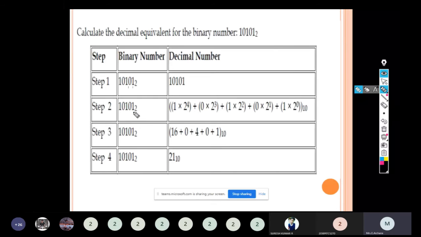If the given number consists of an integer part and a fractional part, for each bit position, for the integer part we start from the LSB, and for the fractional part we start from the MSB. Here, the given question consists of only an integer value, so we start giving weightage to the positions from the LSB.